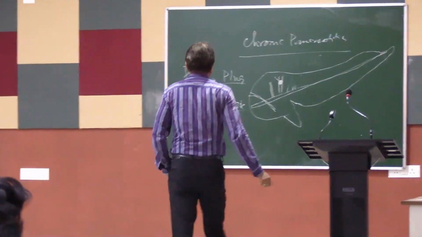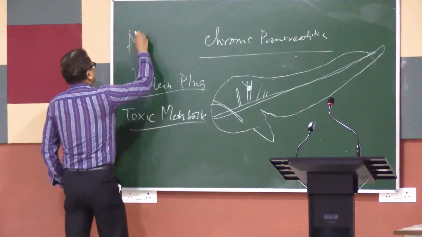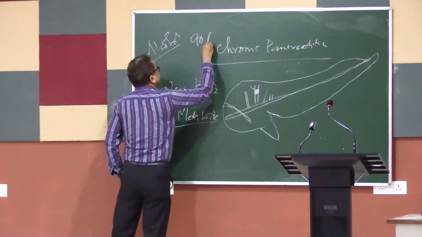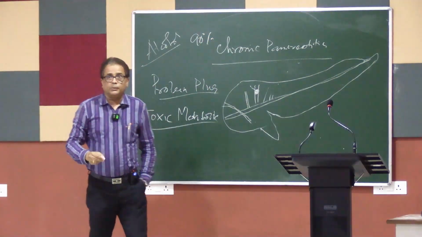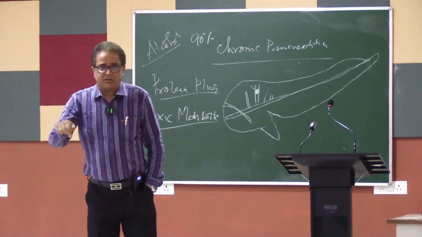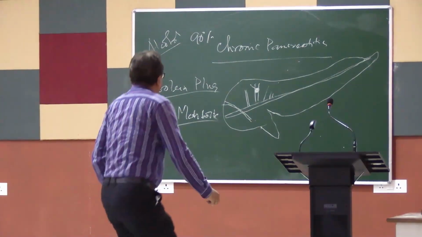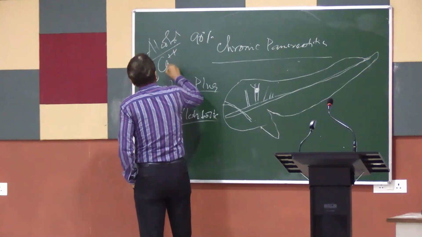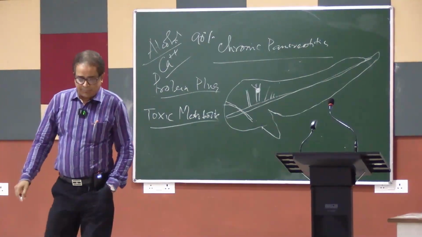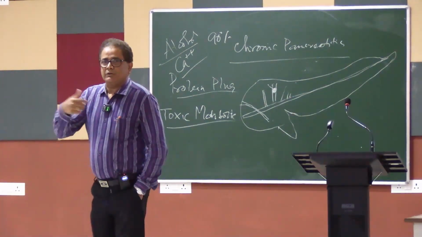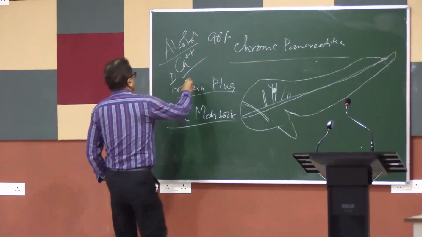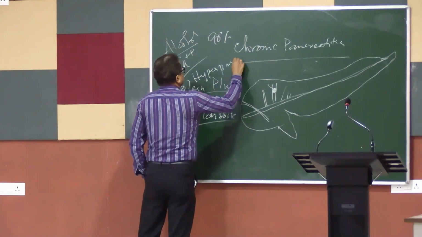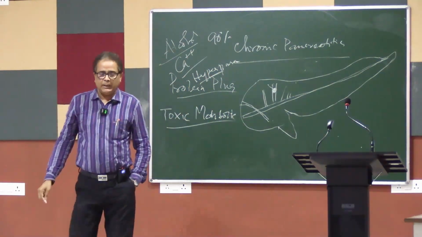So alcohol is the most important, it causes about 90% of it. This alcohol is a direct toxin, and so is another electrolyte that also causes acute pancreatitis, that is calcium. Hypercalcemia is another cause, and whatever causes hypercalcemia, that means hyperparathyroidism, also causes pancreatitis.